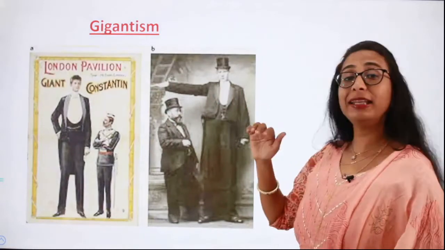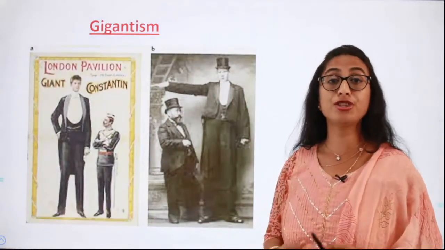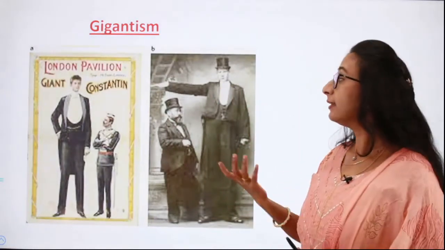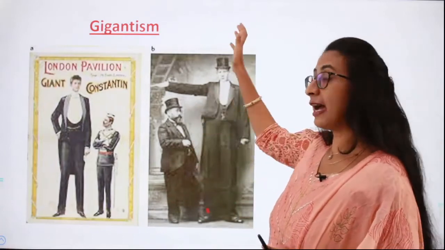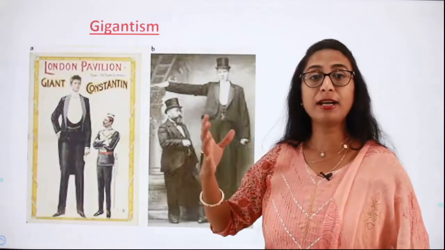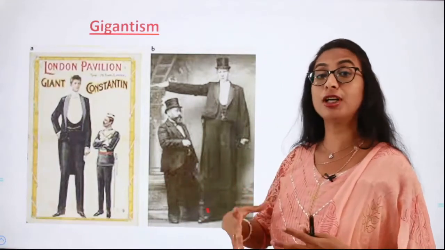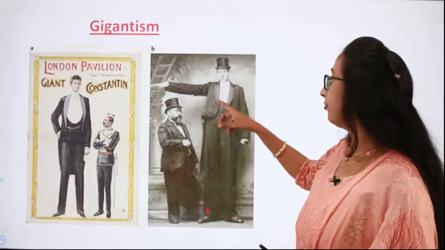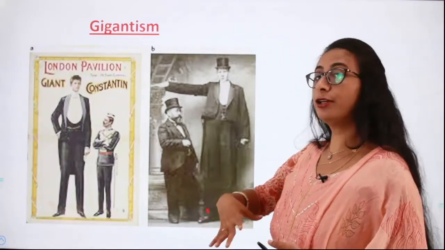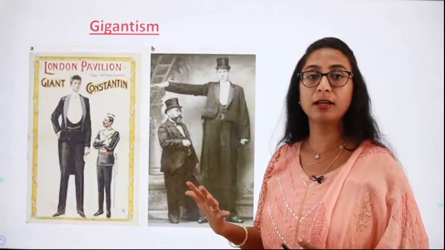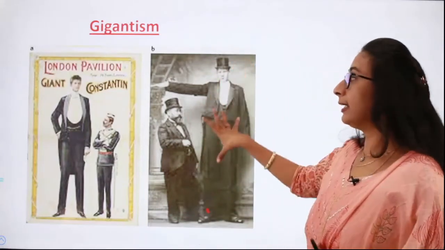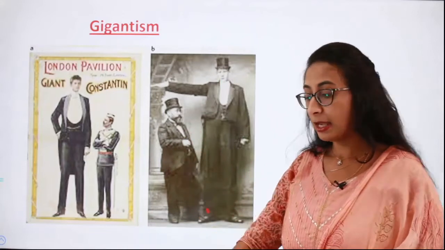Next is gigantism. When there is an excess of growth hormone secreted by the pituitary gland, the person will have a very tall stature. They will have very long legs, hands and a huge gigantic figure, right? Still, here also it will be proportionate.